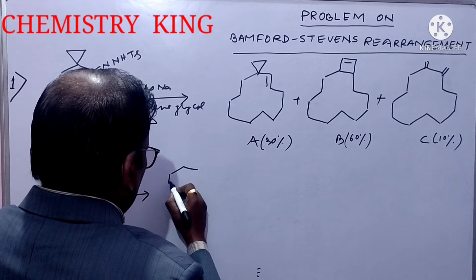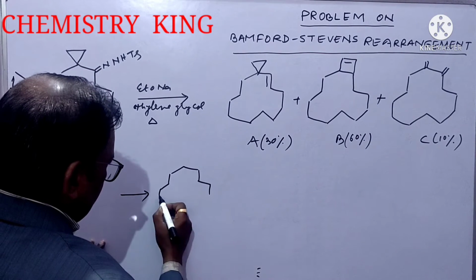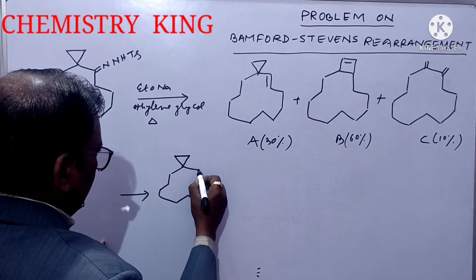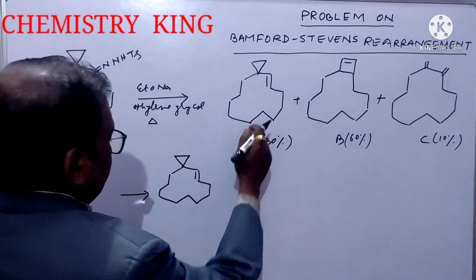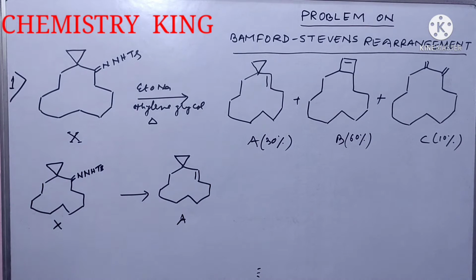1, 2, 3, 4, 5, 6, 7, 8, 9, 10, 11, 12. It is a 3-member ring and the double bond will be here. Okay. It is A. It is only 30% because the 3-member ring is here, which is strained, already strained, you know.